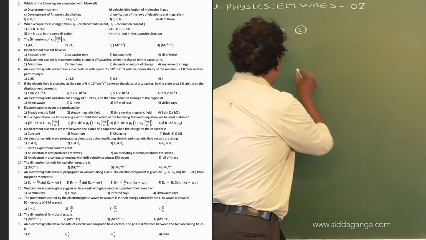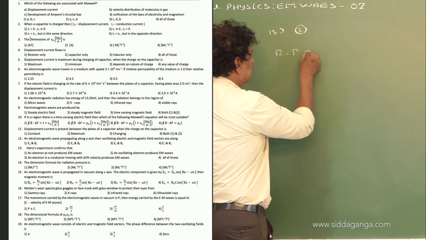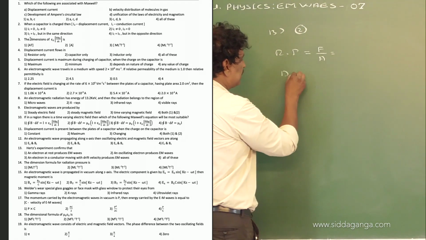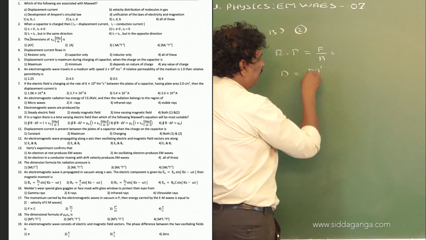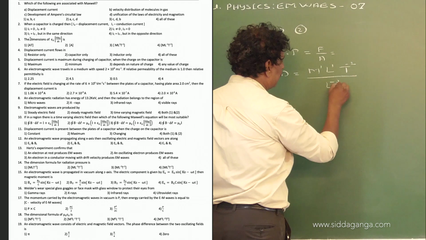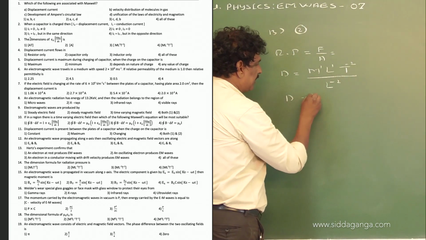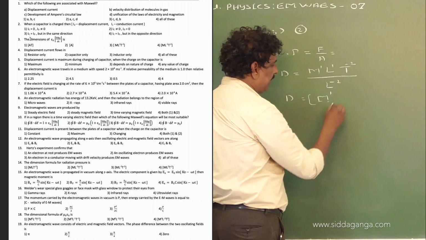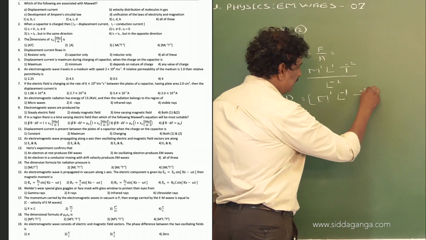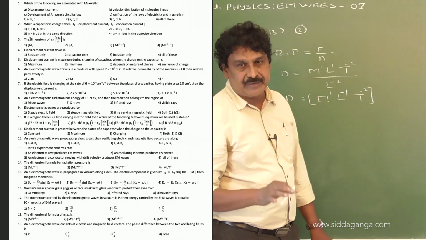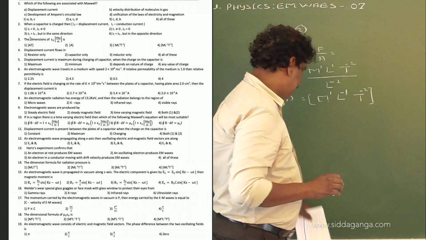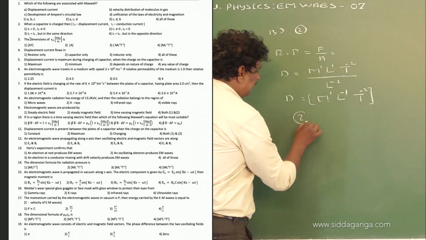Therefore, this radiation pressure is equal to force by area. So dimensions are M to the power of 1, L to the power of 1, T to the power of minus 2, divided by L to the power of 2. Therefore, the dimension is M to the power of 1, L to the power of minus 1, T to the power of minus 2. That means the dimensions of radiation pressure are the same as the dimensions of mechanical pressure. Therefore, option 2 is the right option here.